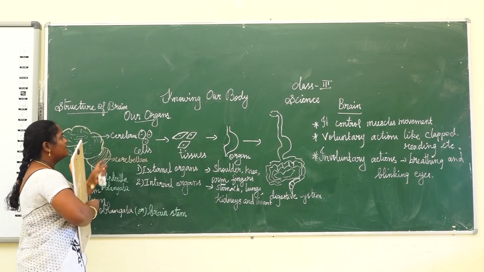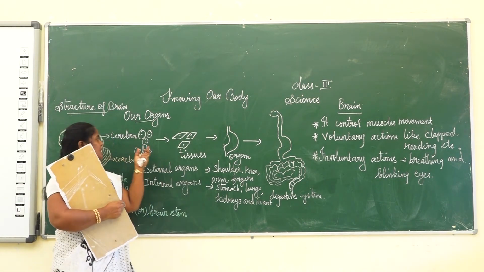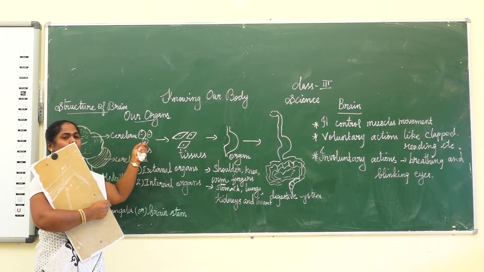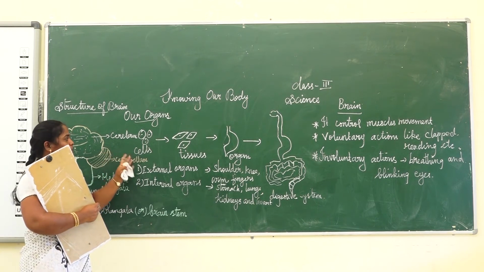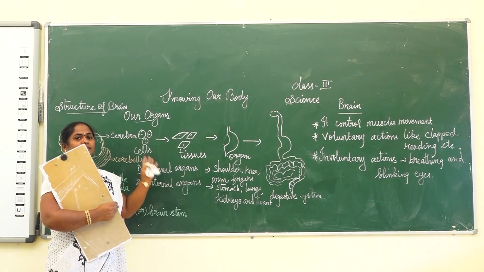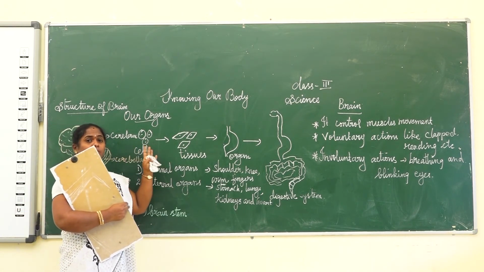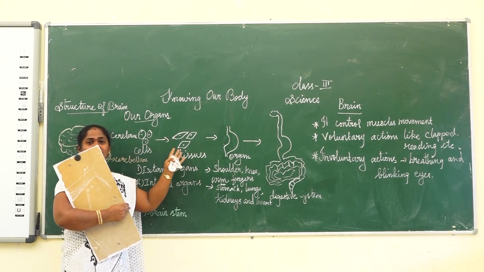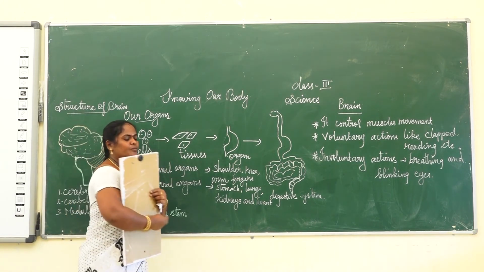First, the cells, and how our organs are formed. Our body is made up of small cells. The small cells join together to form tissues. The same kind of cells form tissues. Similarly, different kinds of tissues form an organ.